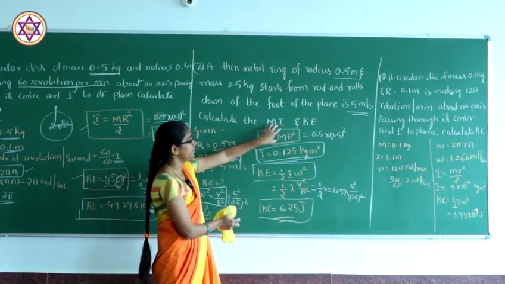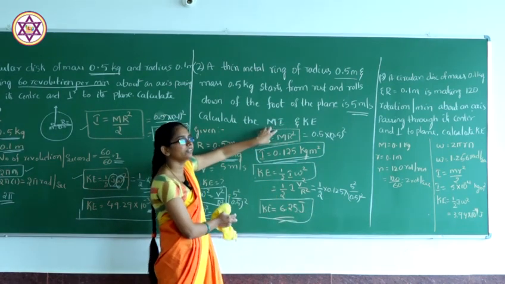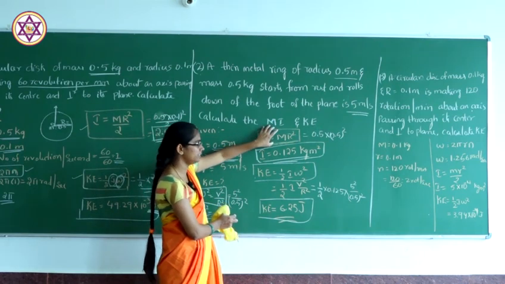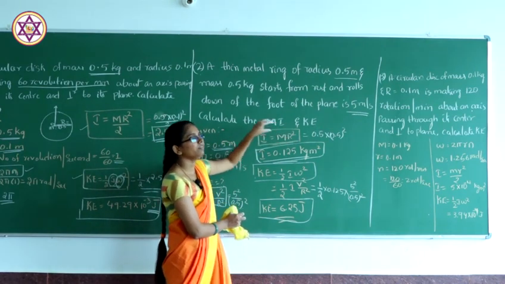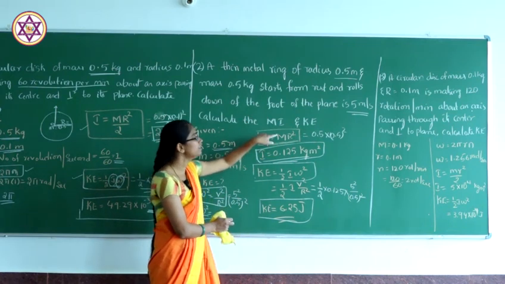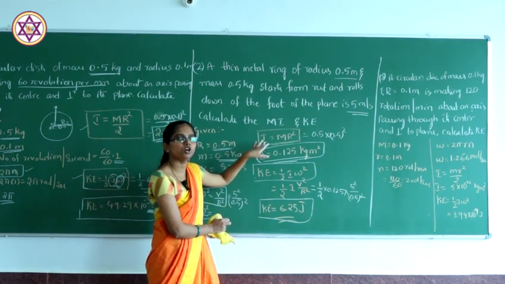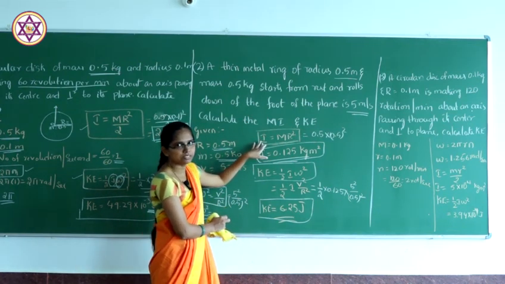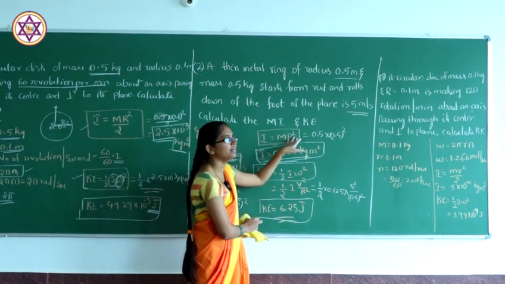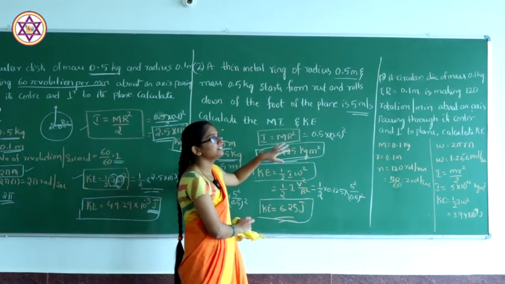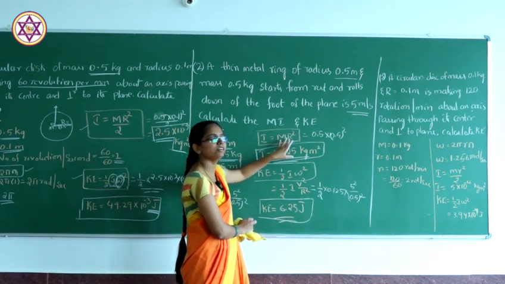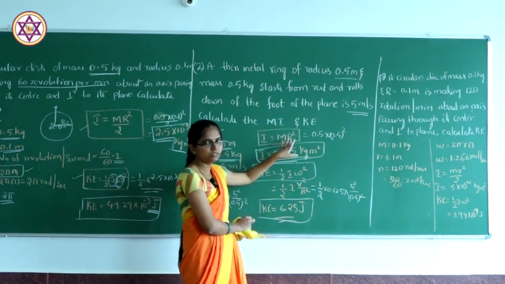Here they haven't given any axis, so we consider the general moment of inertia, I equal to m r square. If they say the axis passes through its center, we have to take the moment of inertia about an axis through its center, that is I equal to m r square divided by 2. Okay. If they say it passes through its diameter, we have to consider m r square divided by 4.